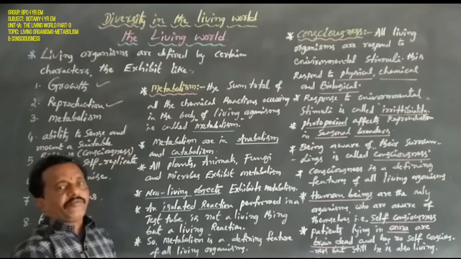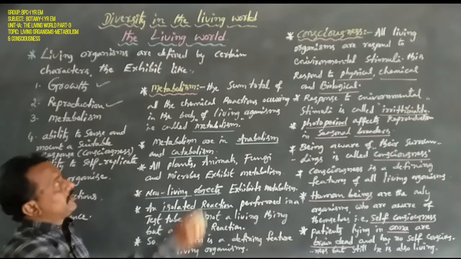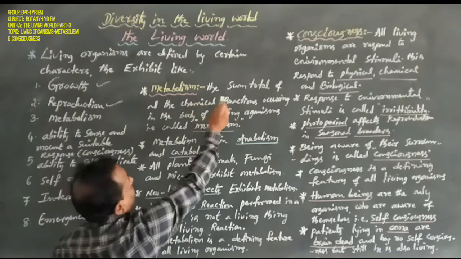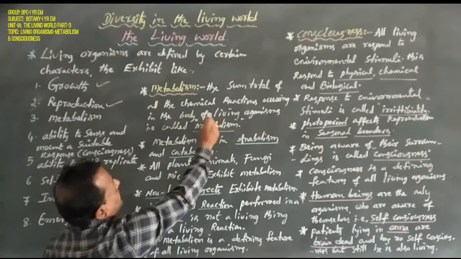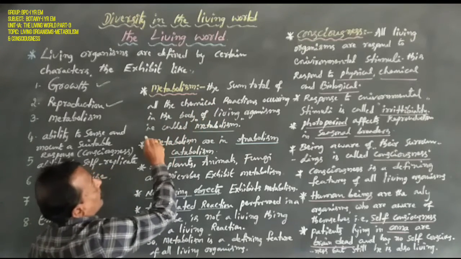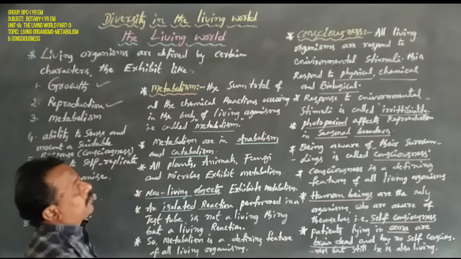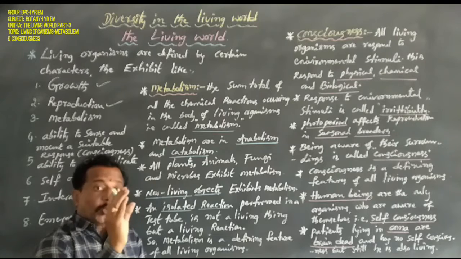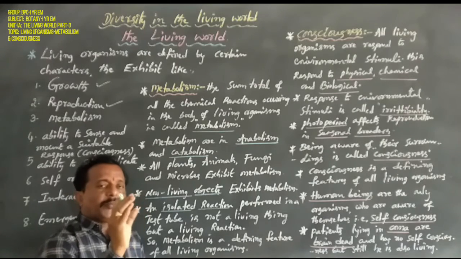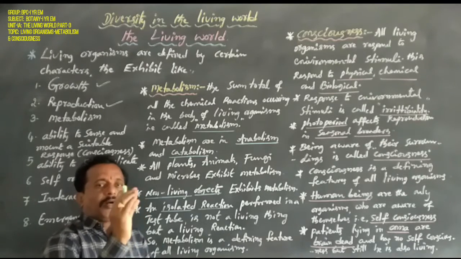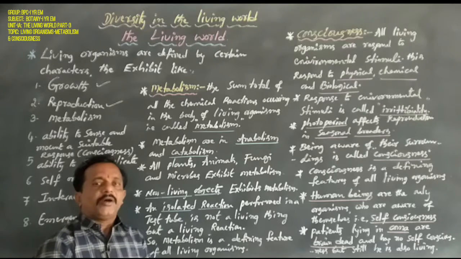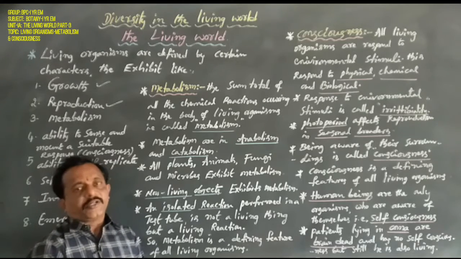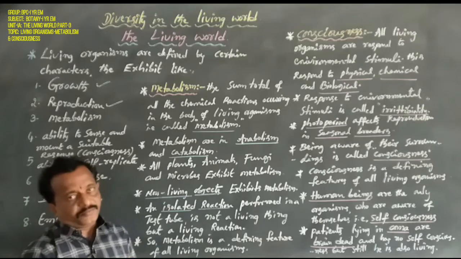What is the definition of metabolism? Metabolism means the sum total of all the chemical reactions occurring in the body of living organisms. That is called metabolism.